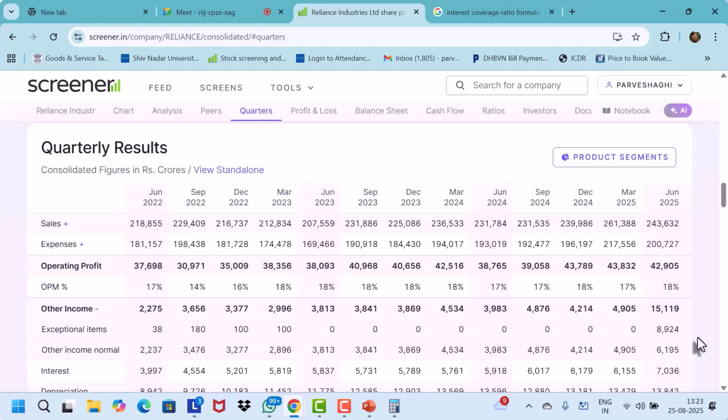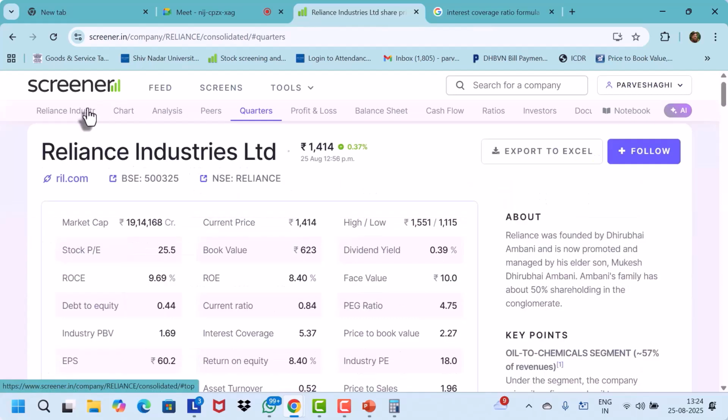So do that for yourself, and you will get a number. It will not be 5.73, but 5.37 if you exclude the income the company earned by selling the shares of Asian Paints and making a huge profit. The interest coverage ratio has to be done on a normal basis rather than adding that, because it was boosting the company's profit because of a one-time factor. So exclude that, and the figure will be 5.37. Is that okay?